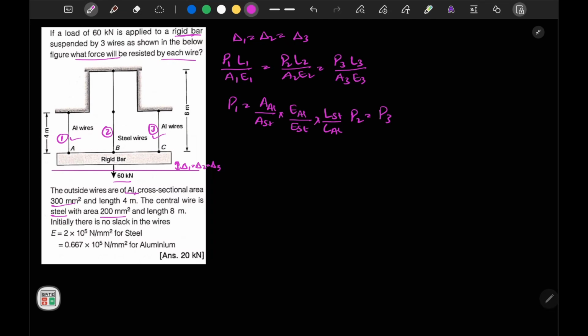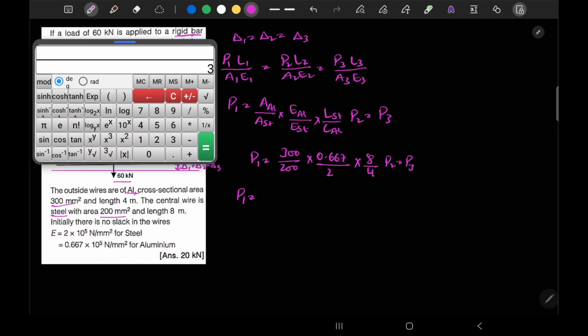Now if I substitute these values, P1 is equal to area of aluminum given as 300 and steel given as 200, into E of aluminum 0.667 into 10 power minus 5 upon E of steel 2, into L of steel 8 meter upon 4 meter, P2 is equal to P3.